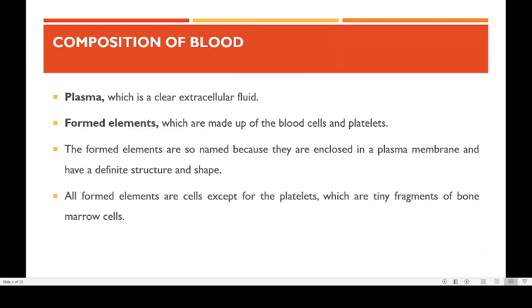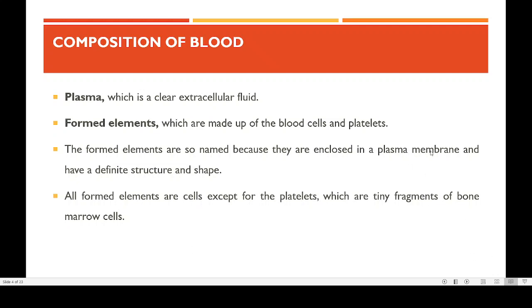So in the case of blood, we can find two types of substance. One is the liquid substance, which we call plasma. Second is the formed elements. Formed elements basically means the different types of blood cells like the RBC, WBC and platelets. They are known by the name formed elements because they are enclosed in a plasma membrane.